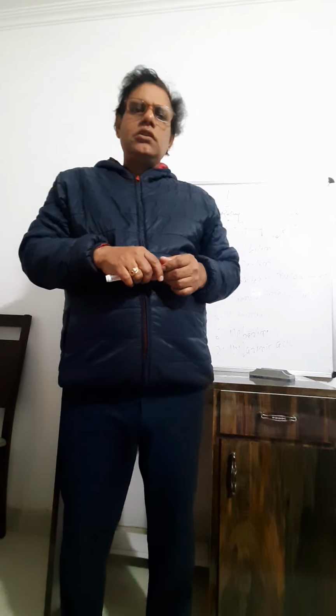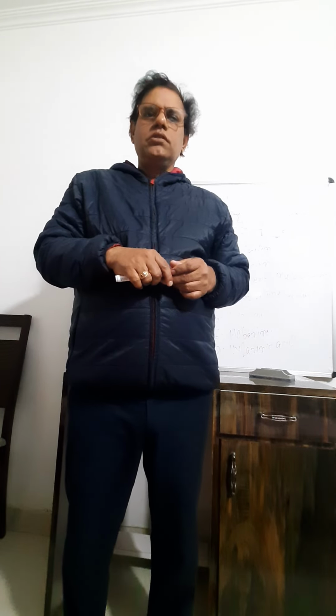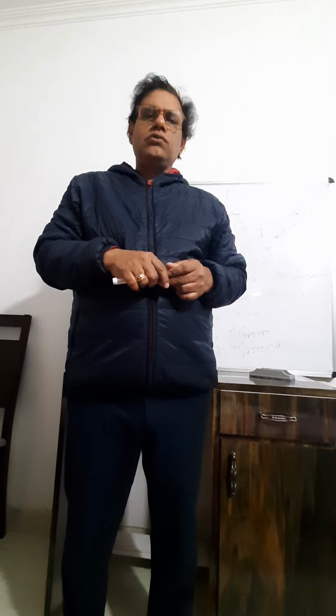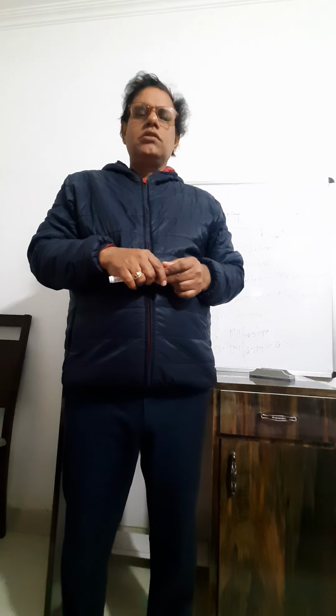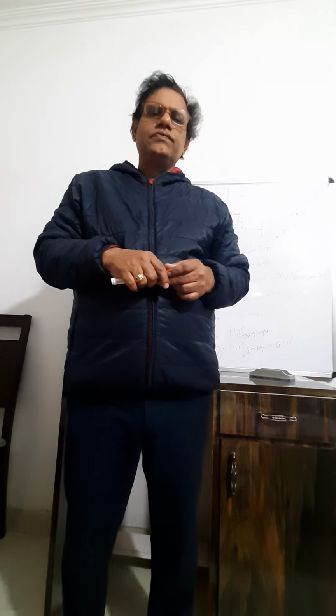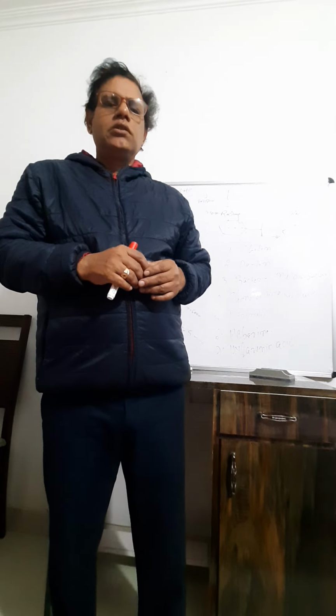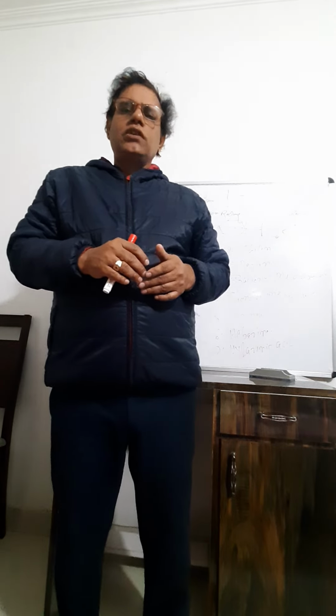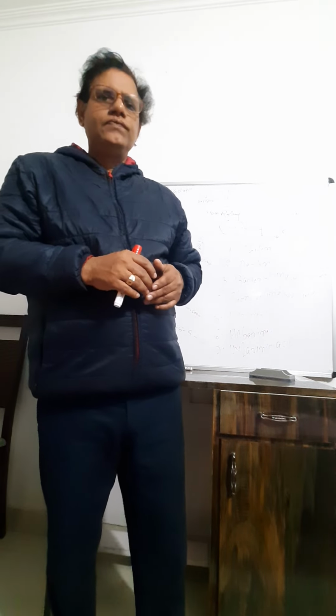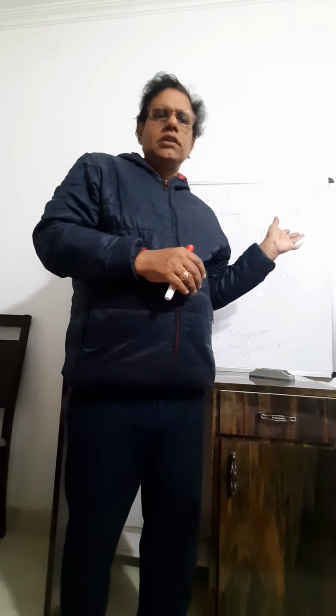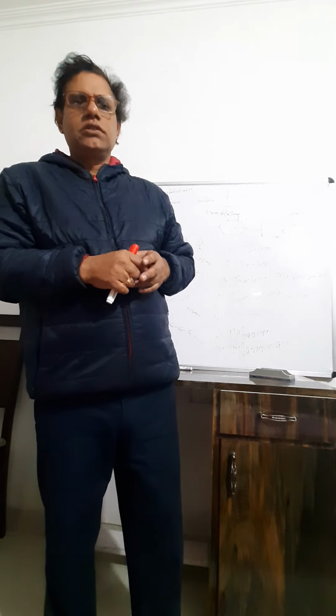Carbohydrates, proteins, lipids and nucleic acids are the macromolecules, but lipid is an exception; it is not strictly a macromolecule. Amino acids, simple sugars and nucleotides are the micromolecules. First, I am telling about carbohydrates.